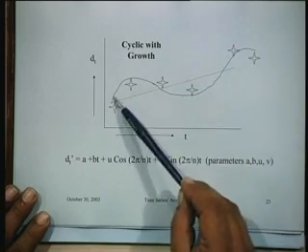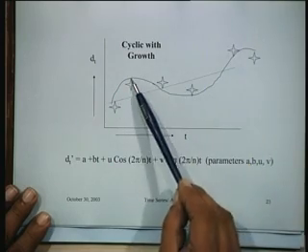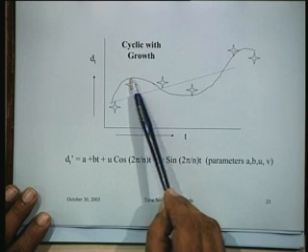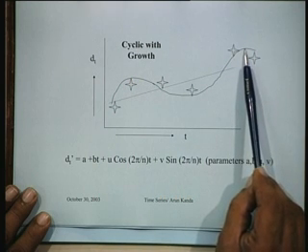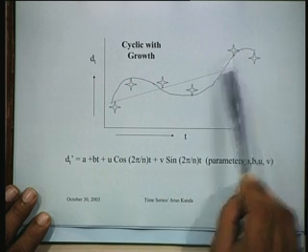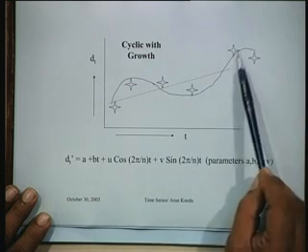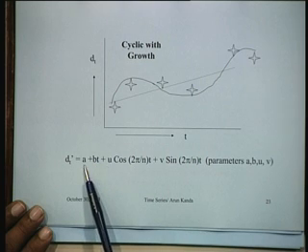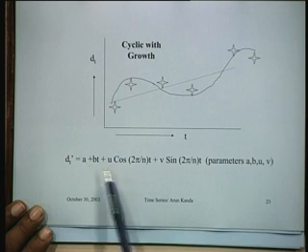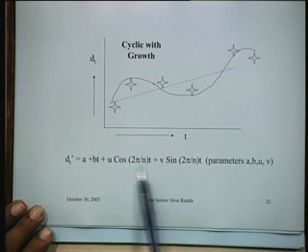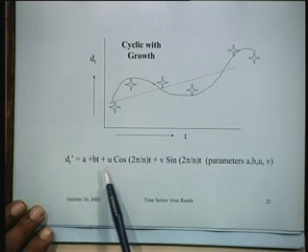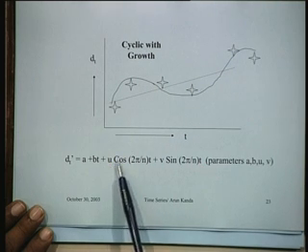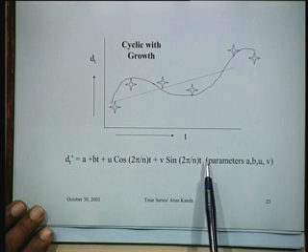Or you might have a situation where the demand is cyclic with growth. That means it has a cycle, but the peak in January 2002 is lower than the peak in January 2003. So there is a pattern of growth also superimposed. So what we do is a plus bt is the component of growth, and this is the periodicity, that is, this is the cyclic component, the sinusoidal component. So u cos 2 pi by n into t, v sin 2 pi by n into t.